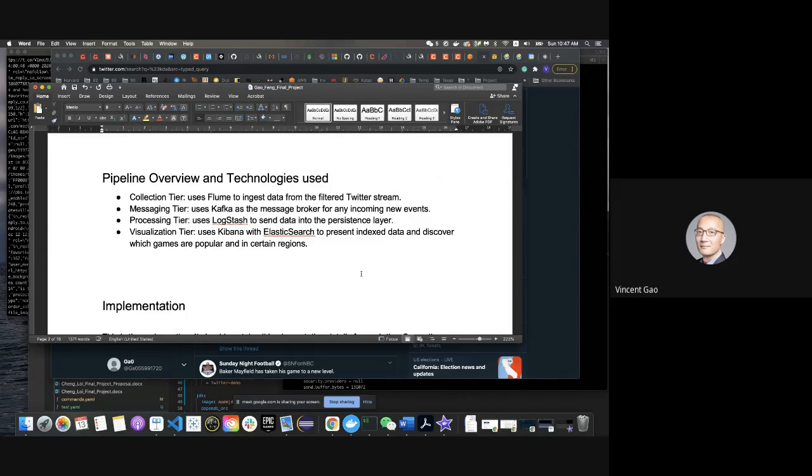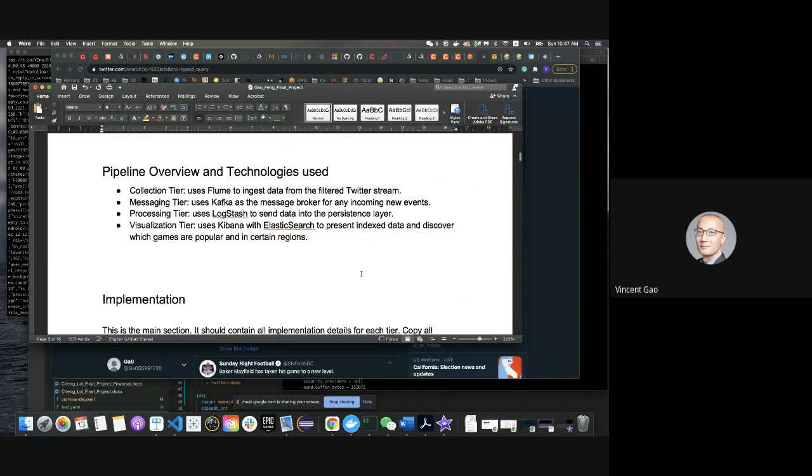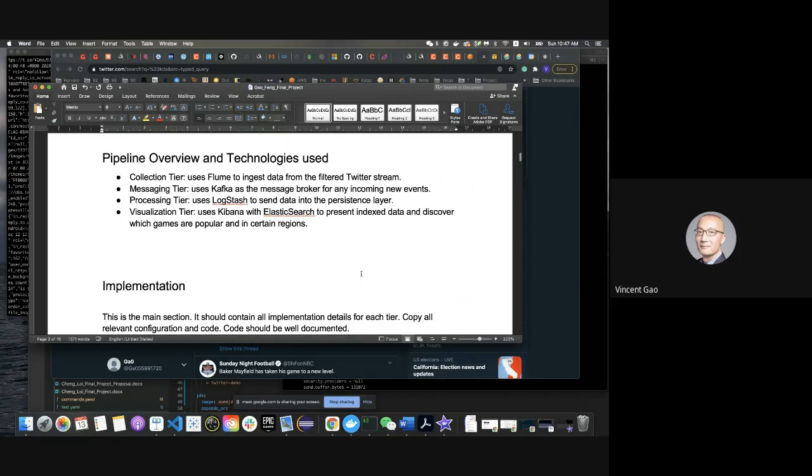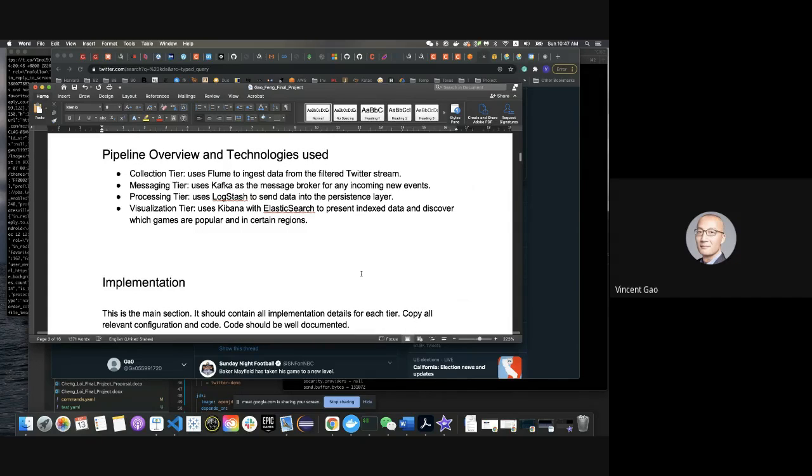And then I'll use Logstash in the processing layer to send the data into the persistence layer, which is Elasticsearch in our case. And then the final visualization tier is using Kibana to present index data and discover which games or IPs are popular in a certain region or time frame.